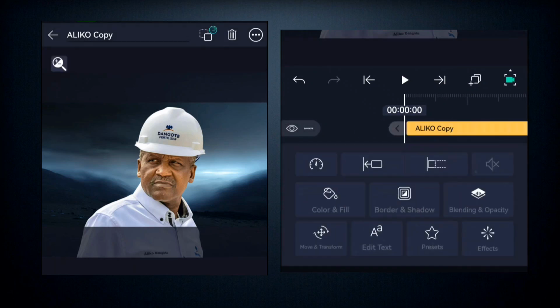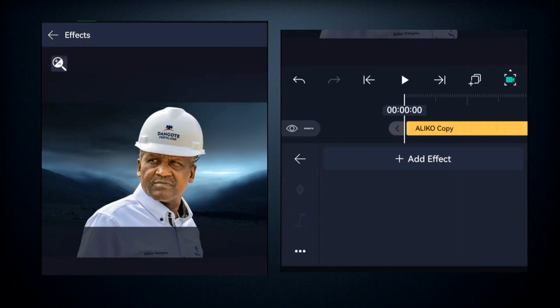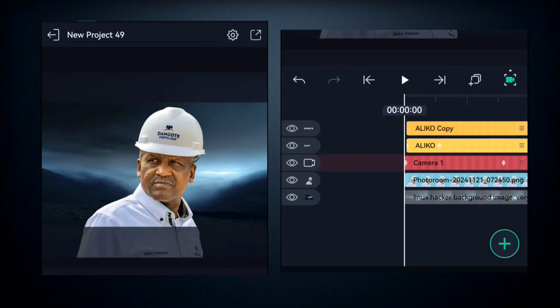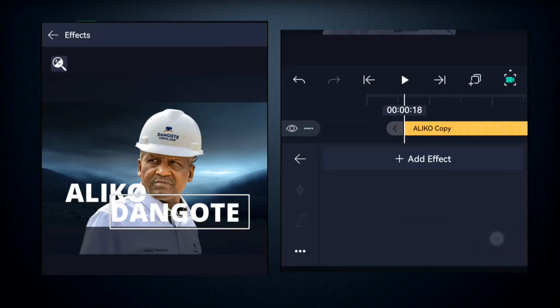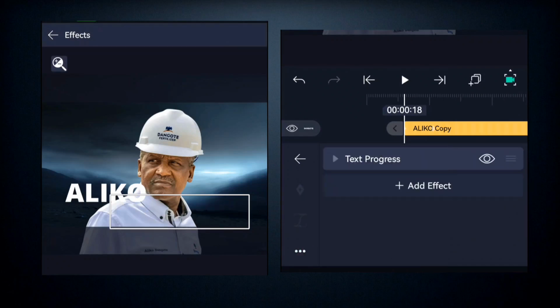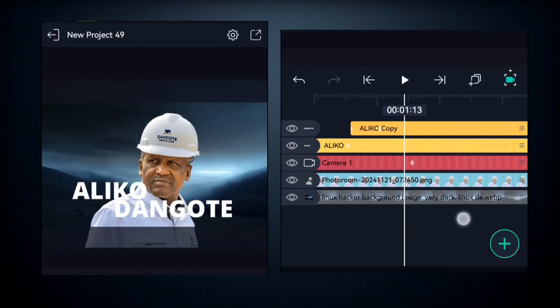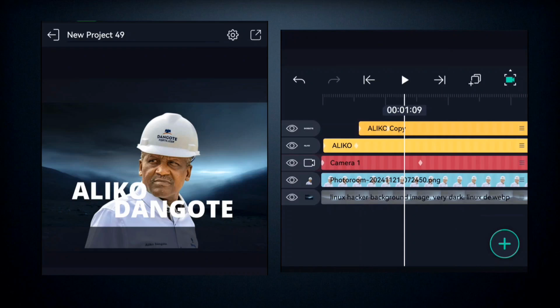But before that, before you paste the effects, you're going to come here to trim this end out, because it is not going to start at the same time. You just come here to remove this other part, and then you come here to effects, right? And then you click on the three dots and paste the effects like this, so it's going to come in like this, right? So it's perfect.